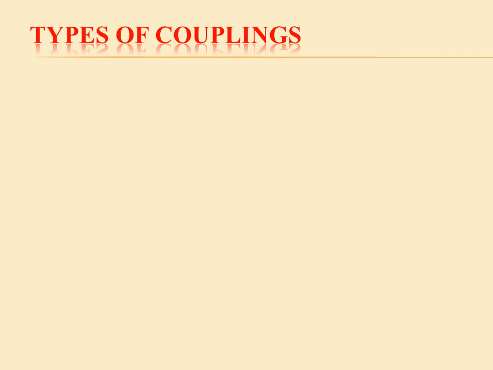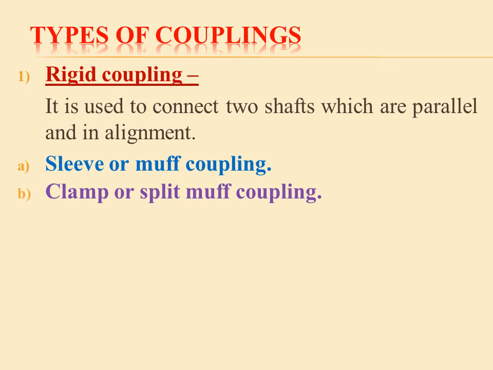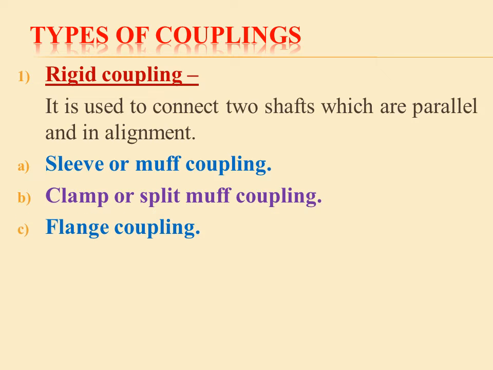There are generally two types of couplings. The first is the rigid coupling. Rigid couplings are used to connect two shafts which are parallel and in perfect alignment. Rigid couplings are further classified into the sleeve or muff coupling, the clamp or split muff coupling, and the flange coupling.